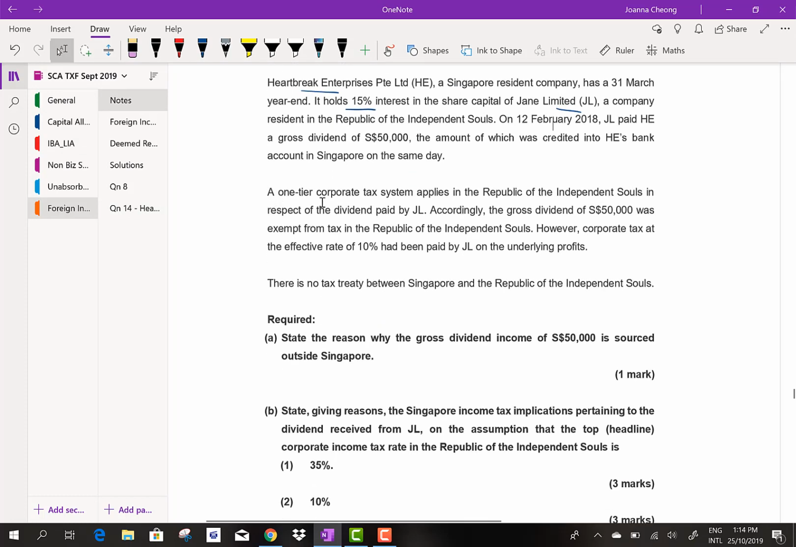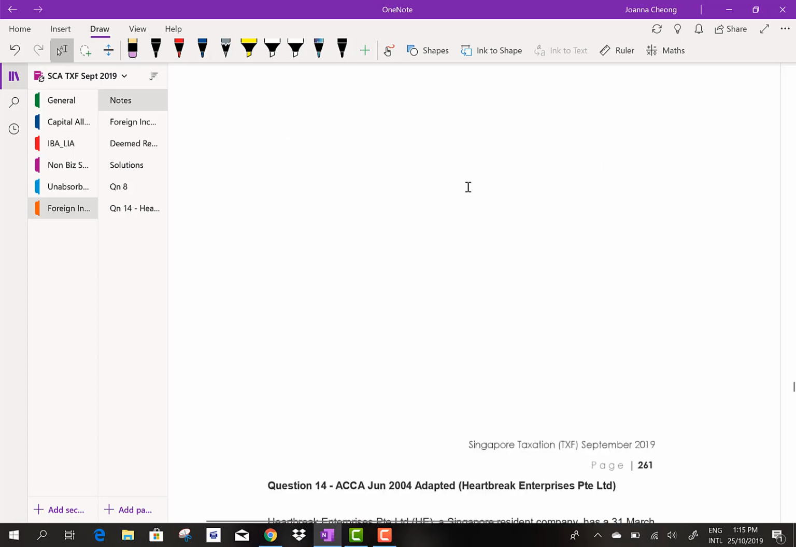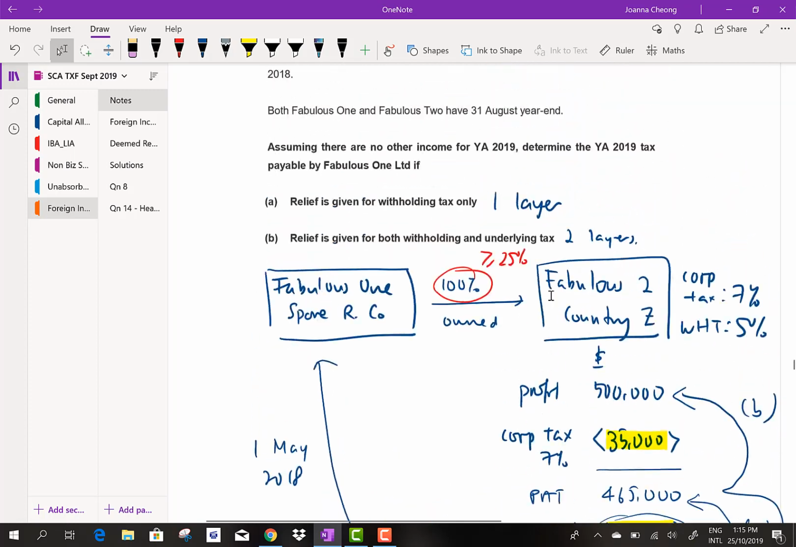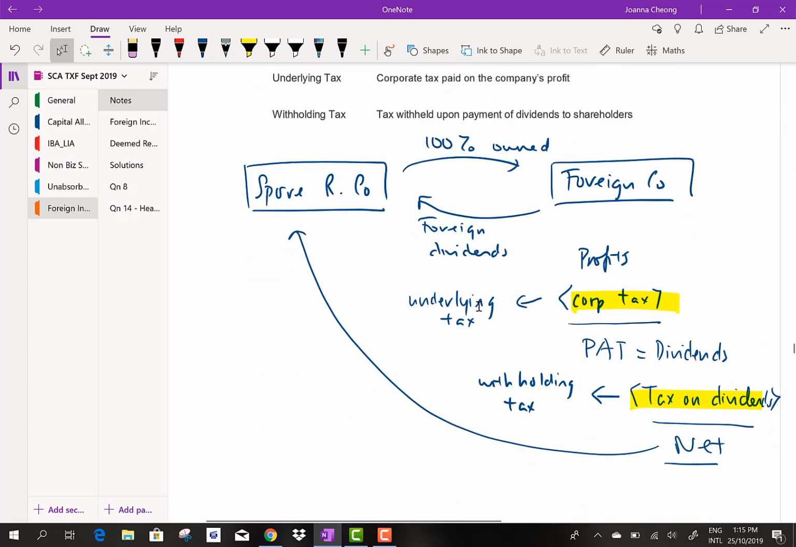Okay, now a one-tier corporate tax system applies in the Republic of Independent Souls in respect of a dividend paid by JL. Now, if you still remember the meaning of one-tier corporate tax dividend, it means that there is no tax on the dividend. In other words, as far as dividend is concerned, there is no withholding tax. Now, if you still remember what we covered in a previous question, the difference between the underlying tax and withholding tax, withholding tax is actually the tax on dividends.